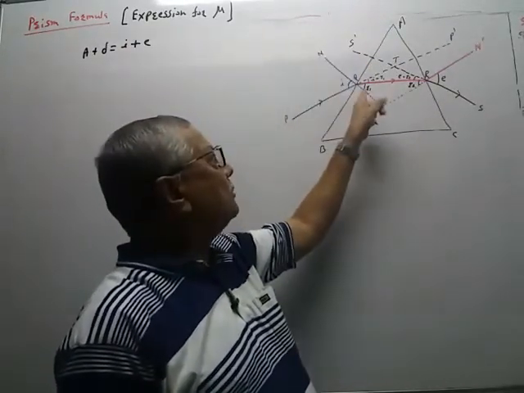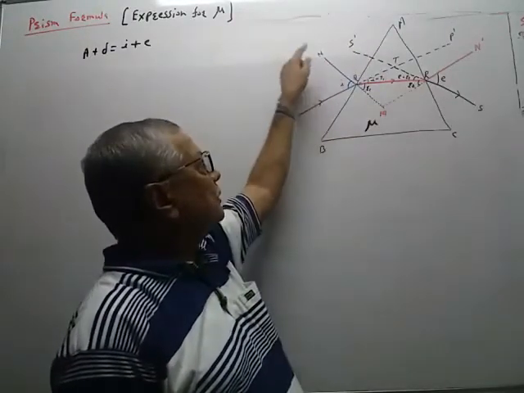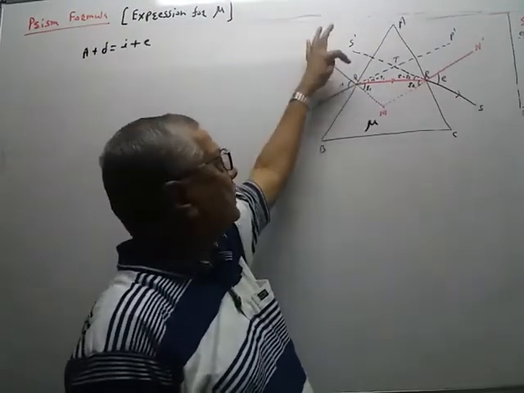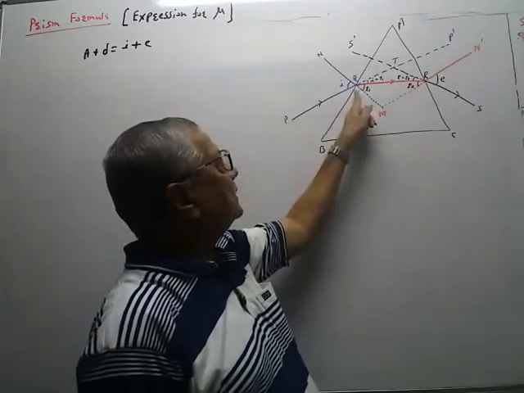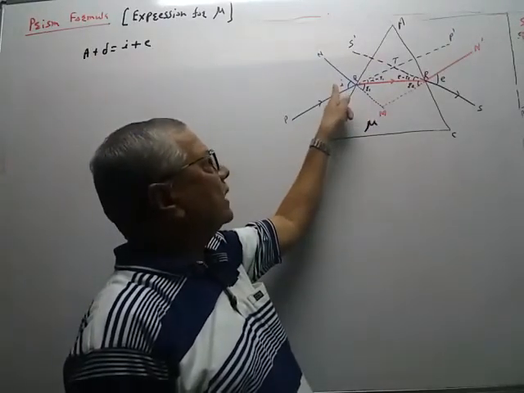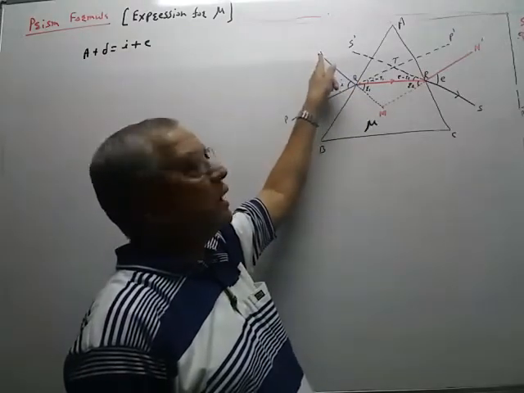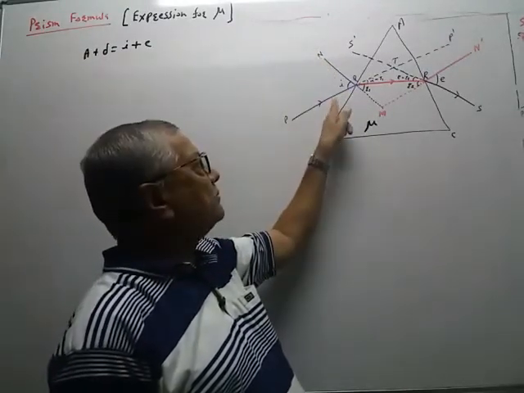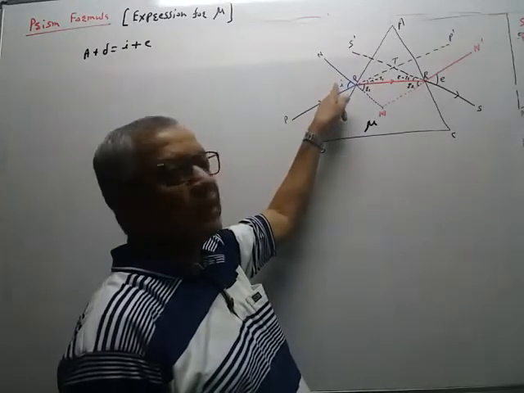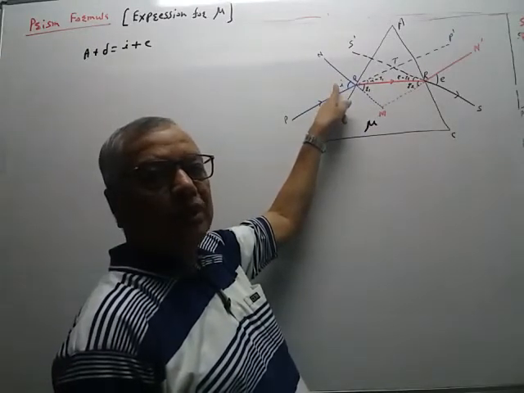If we draw a normal to the surface AB, normal NQ, then this angle is 90 degrees, this angle is also 90 degrees. So this is angle I. Angle PQN is the angle between the incident ray and normal, therefore it is called I, the angle of incidence.